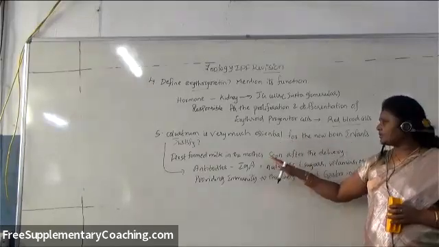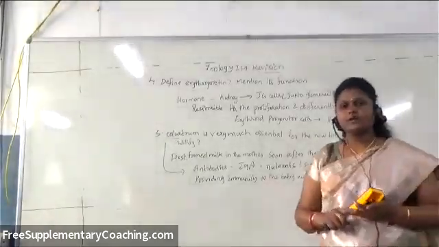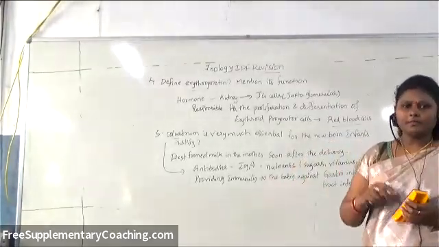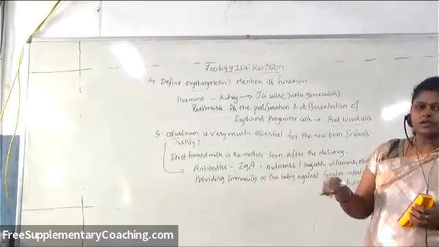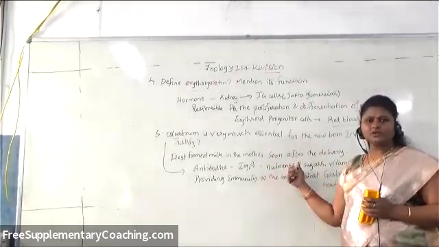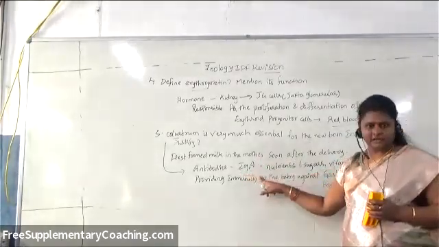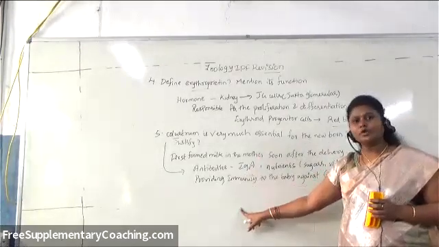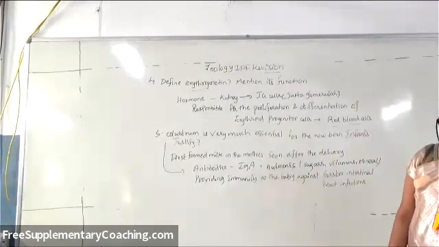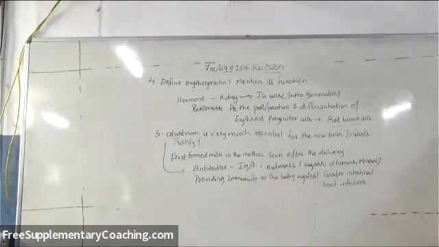Justify. So you are supposed to write all these points. First of all, you should write what is colostrum, what it contains and how it helps the newborn baby. Colostrum is the newly formed milk, the first milk in the mother soon after delivery, and the newborn baby should be fed with colostrum as it is rich in nutrients like sugars, vitamins and minerals. Apart from that, it contains IgA antibodies that help in providing immunity to the baby, particularly against gastrointestinal tract infections. Clear? So that is one of the important questions from the immune system.